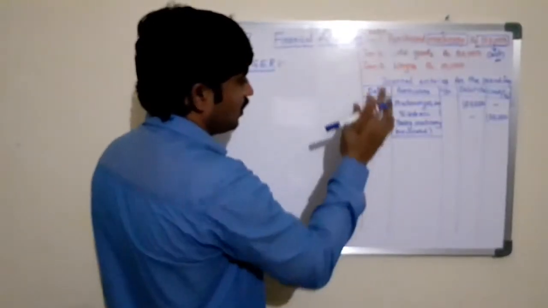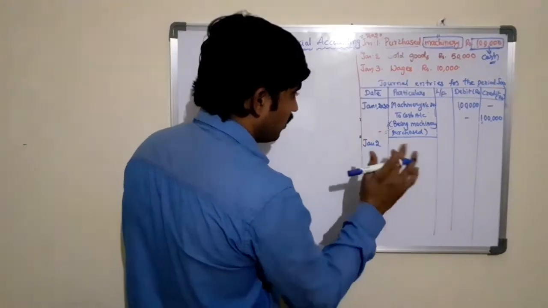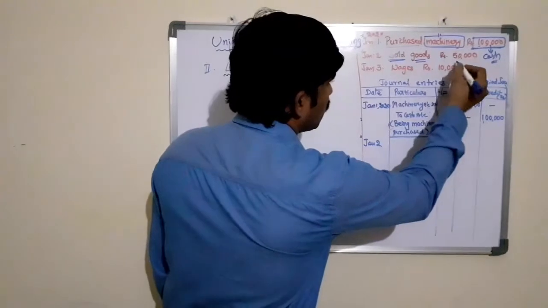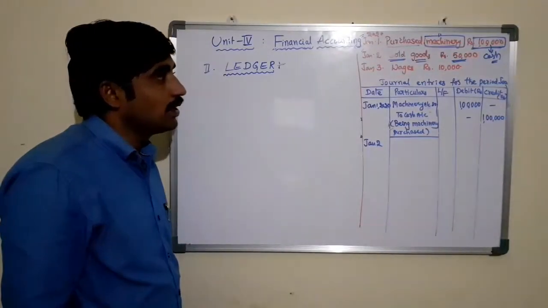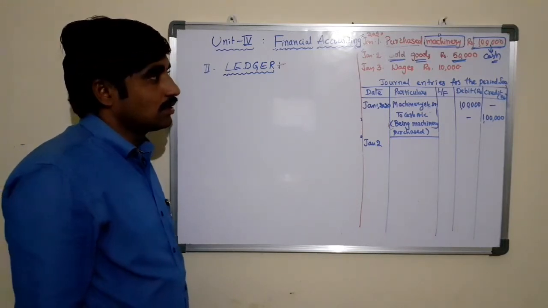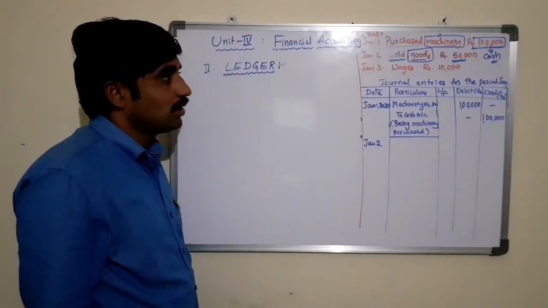As we have done this transaction in the same month, there is no change in the year number. January 2nd, we need not write the year number again. Now the second transaction is that sold goods for rupees 50,000. What is the nature of transaction? Sales.